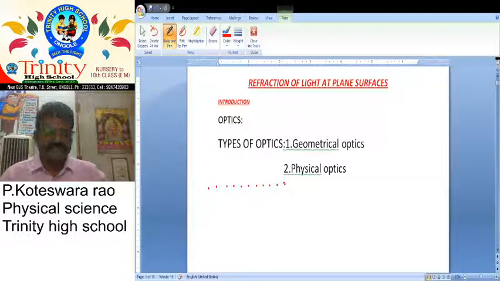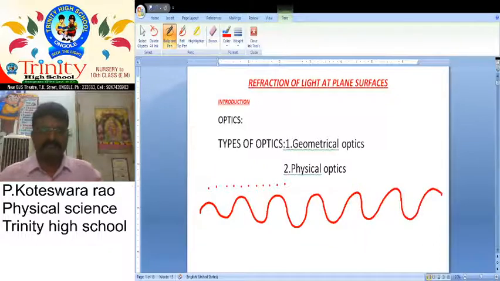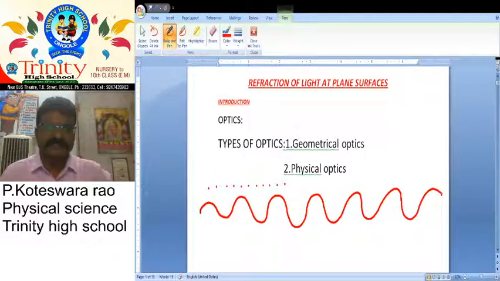And after that, Christian Huygens introduced that light travels in the form of waves. Light travels in the form of waves. So this is called the wave nature of light.